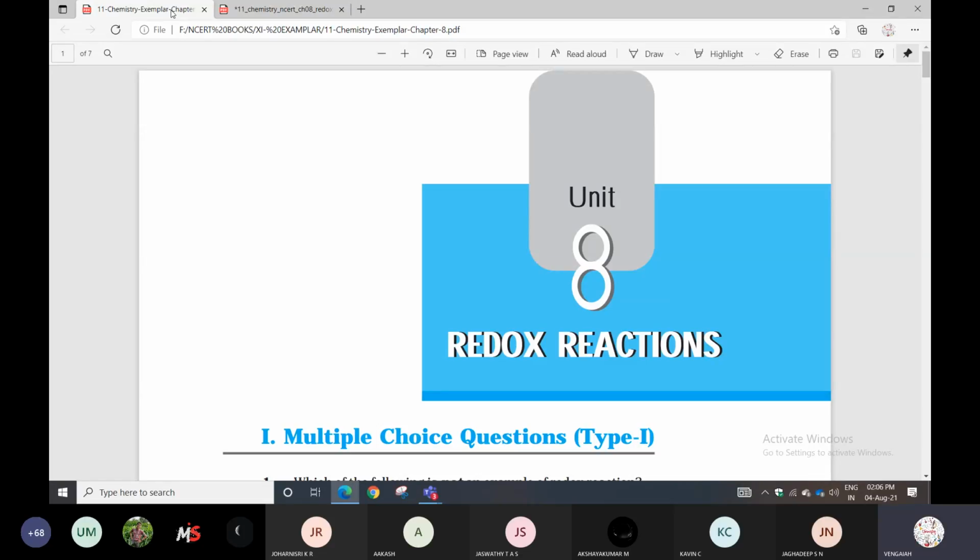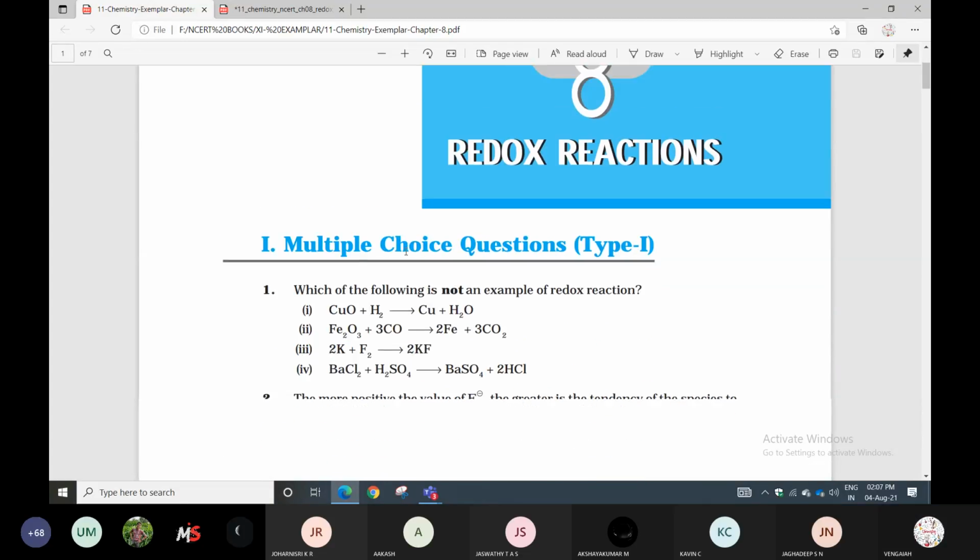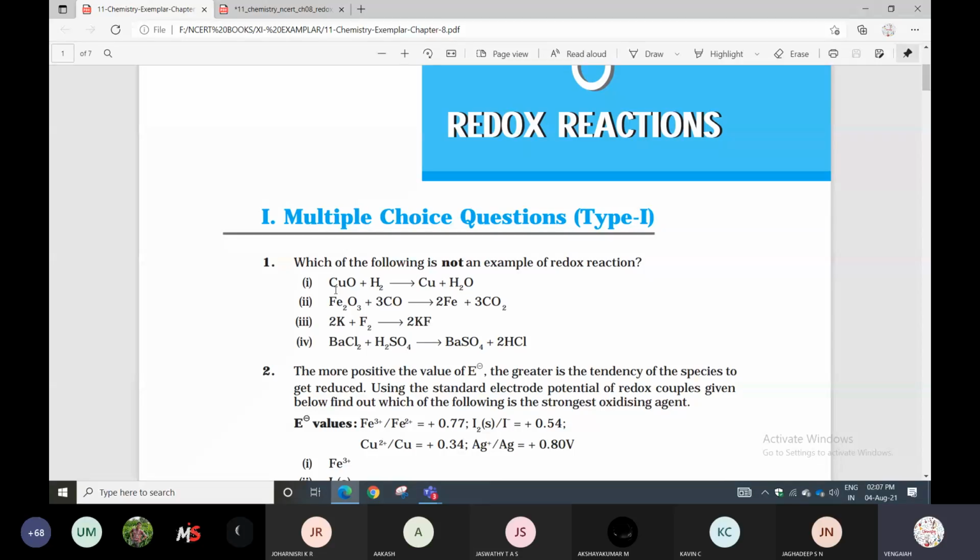The first question. What is given? Check it. Which of the following is not an example of redox reaction? So they have given some reactions. You can say which of the following is not a redox reaction. What is the meaning of redox reaction? One chemical reaction will show oxidation and reduction. So those reactions you can say redox reactions.